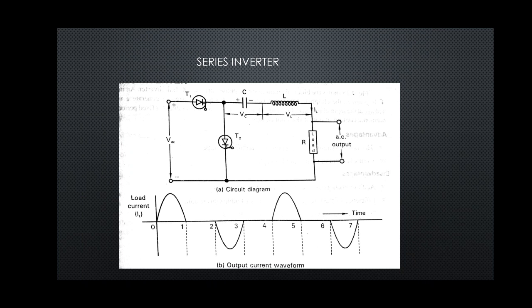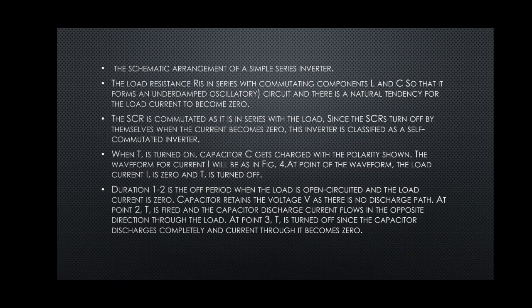In this way, we get the AC current, and this is the explanation of the working of the basic series inverter. We have divided the waveform at different instants, that is 0 to 1 and 2 to 3.